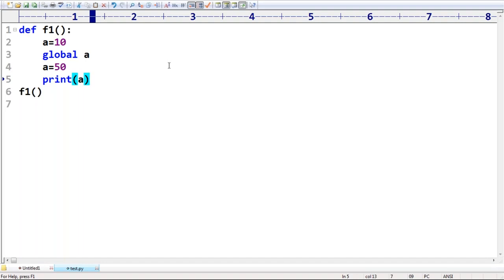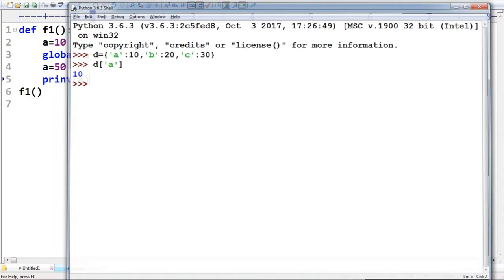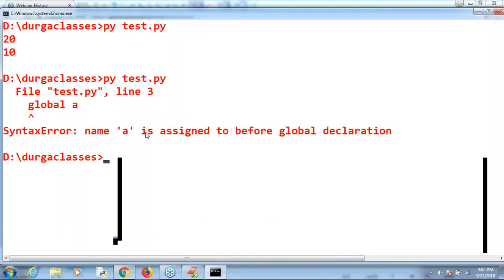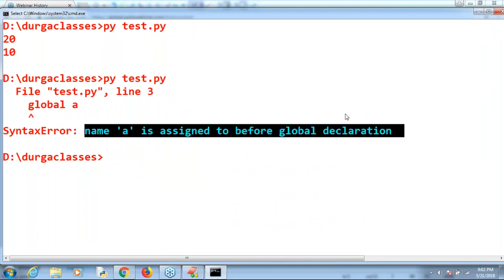Yes, observe a bit carefully. Here, name A is assigned before the global declaration.